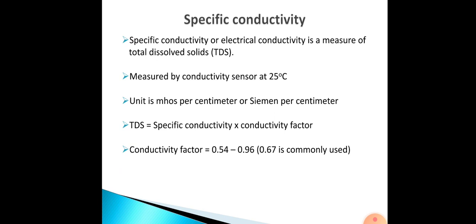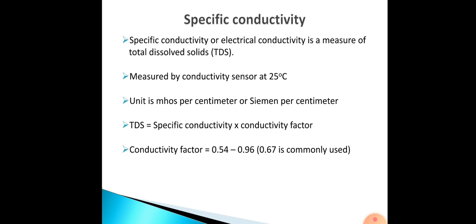Now coming to the specific conductivity, or the electrical conductivity. It is a measure of the total dissolved solids present in the given water sample, and it is measured by a conductivity sensor at a temperature of 25 degrees Celsius. The unit of conductivity is represented as mho. You know that resistivity is in ohm, and conductivity is the inverse of resistivity, which is why the inverse of ohm is mho. So the unit of conductivity is usually mho per centimeter, or Siemens per centimeter.